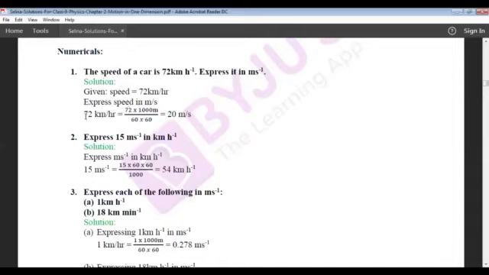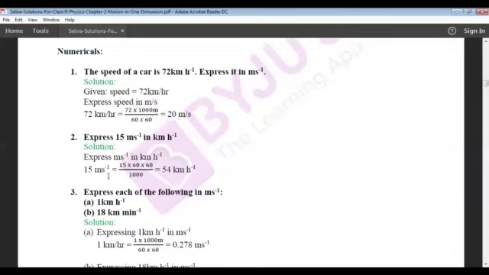So how to express? Write down the 72 km per hour. That is nothing but 72 into kilometer. If you want to convert into meter, kilometer is nothing but 1000 meter, and hour is nothing but 60 into 60 second. In 1 hour there are 3600 seconds. So if you simplify this, you will get 20 meters per second.